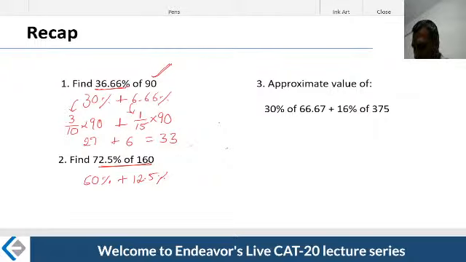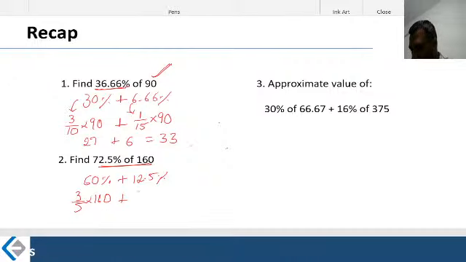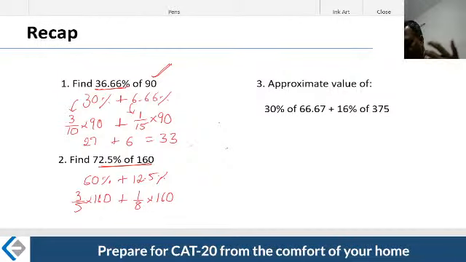So 60% of this, we all know that 60% is nothing but 3/5. 3/5 of what? 160. What is 12.5%? It is nothing but 1/8. 1/8 of what? 160. So that's how you'll be doing it. Calculations from here are pretty simple.